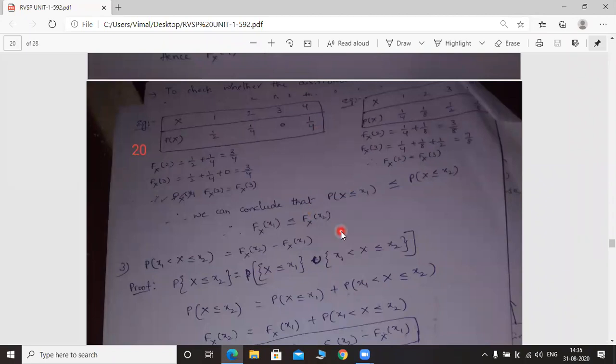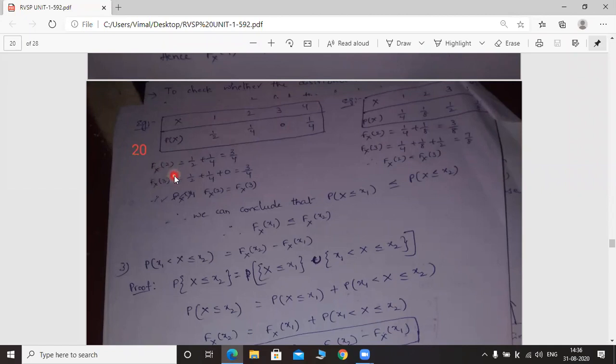proved statements. So in the first table, the random variable capital X takes the values 1, 2, 3, 4. What are the corresponding probabilities? Probability of X is 1 by 2 for the first value, 1 by 4 for the second value, 0 for the third value, 1 by 4 for the fourth value. Okay. So now,